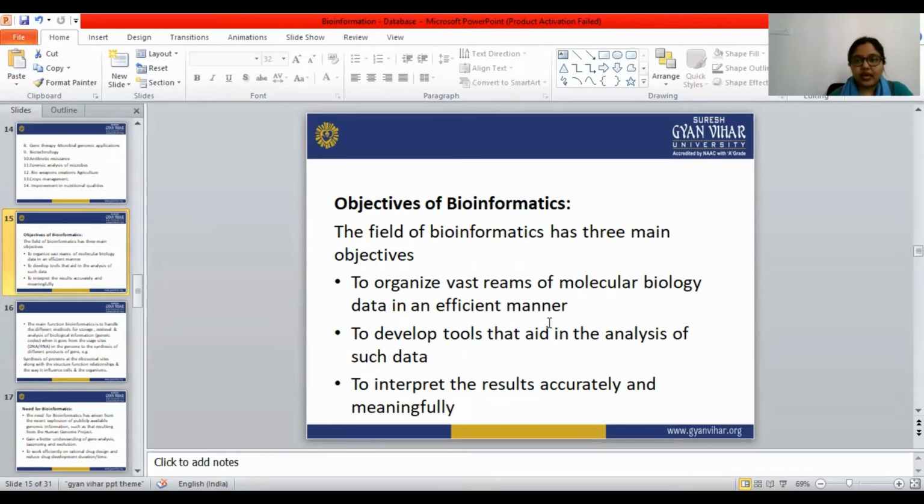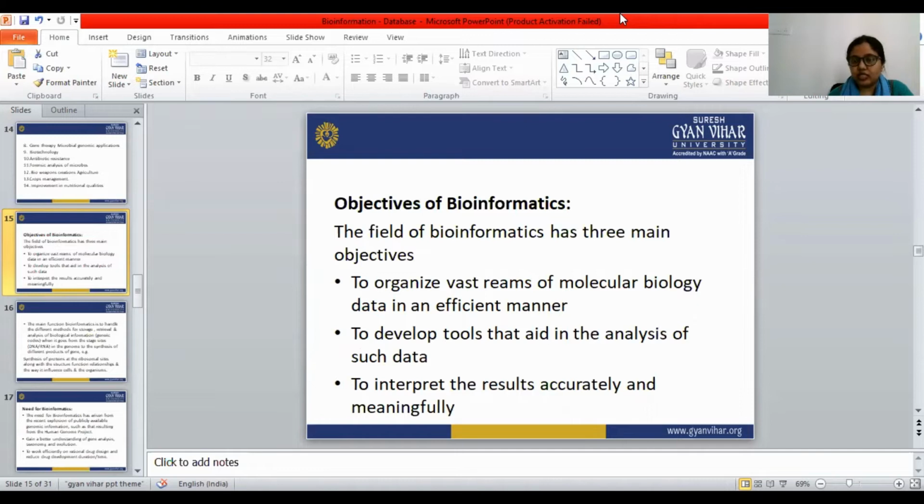For organizing the biological data, we need some tools, so those tools we can develop with the help of bioinformatics. The next objective is to interpret the results accurately and meaningfully. So these are the objectives of bioinformatics.